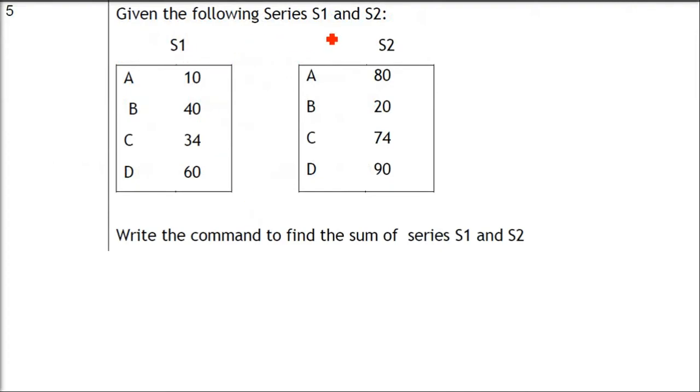Given the following series S1 and S2, this is S1, this is S2. Now these A, B, C, D come by default. So you have basically series 10, 40, 34, 60 and the other series which you see under S2. Write the command to find the sum of series S1 and S2. So the command is basically S1 plus S2.